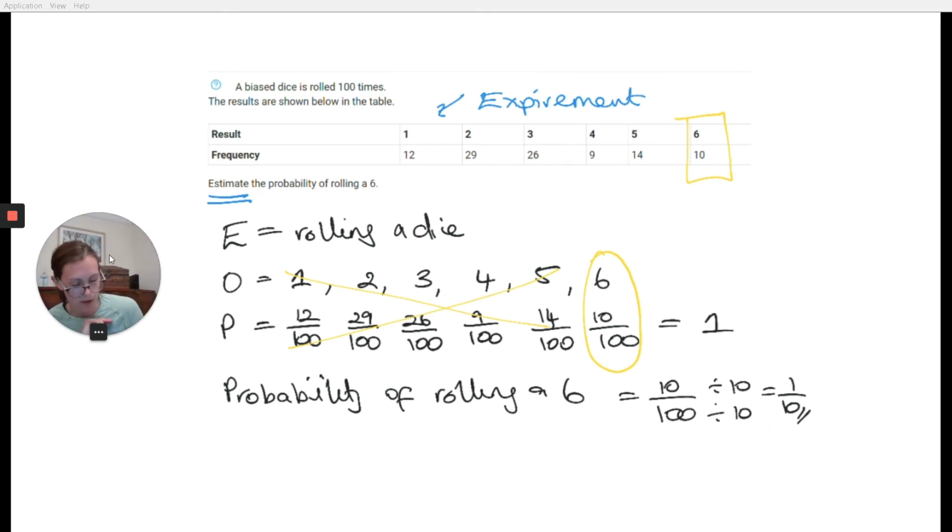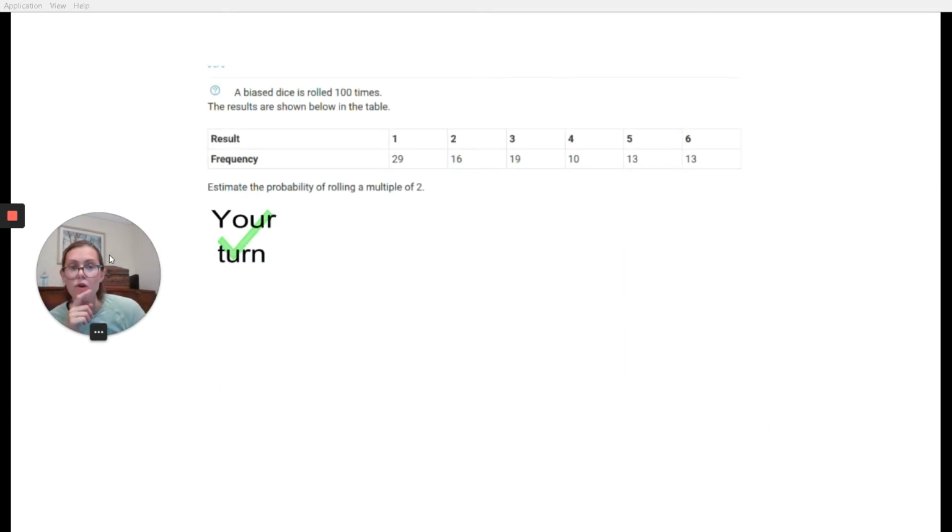Okay, so let's have a go at you having a turn. We've got this one. It says a biased dice is rolled 100 times. The results are shown in the table below. Estimate the probability of rolling a multiple of 2. Again, I want you to have a look at this one. Remember, it says estimate because we are using the data from the experiment.